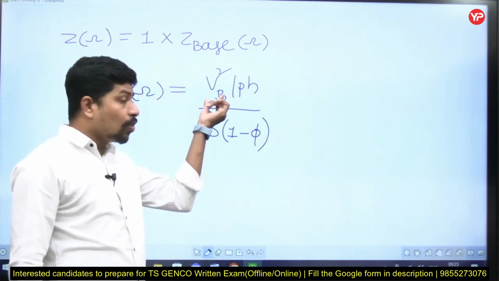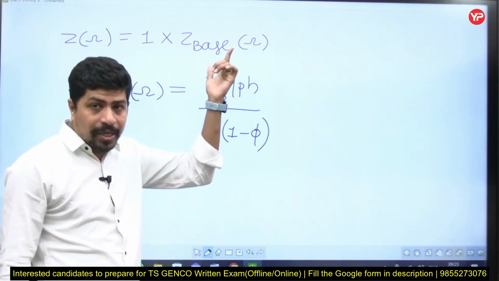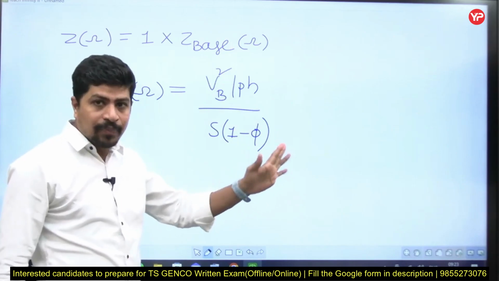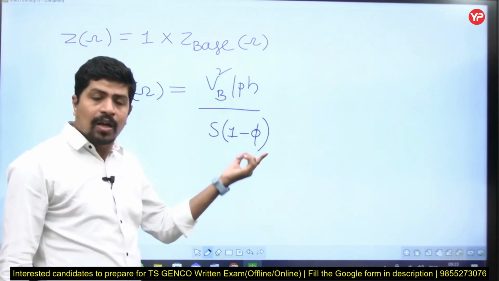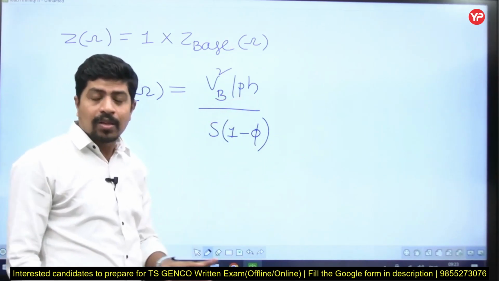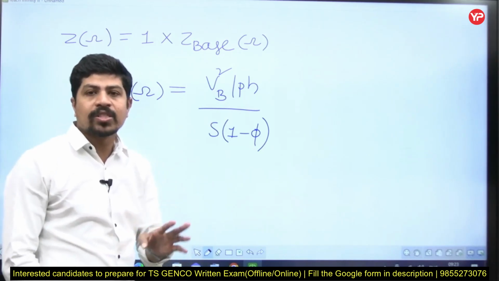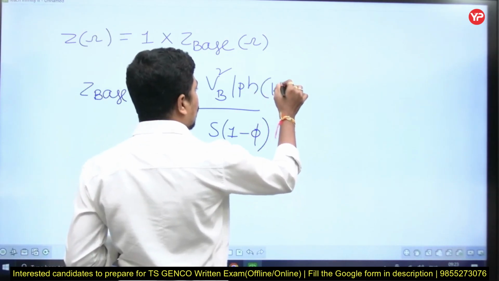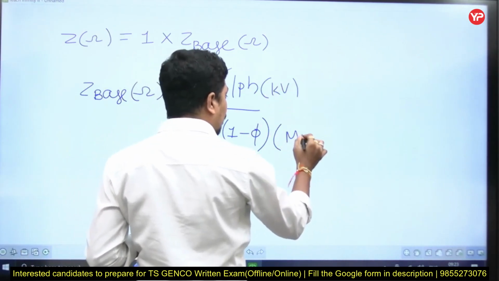If the voltage is in kV, kV square will be 10 to the power of 6. If S is in MVA, that 10 to the power of 6 will get cancelled. Means if you are taking voltage in kV, S will be in MVA. Therefore, you need not put the 10 to the power of 6 and all that. Directly you can calculate. That is the point. So if this is in kV, then definitely this must be in MVA.